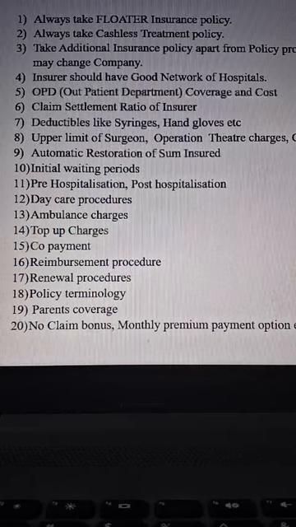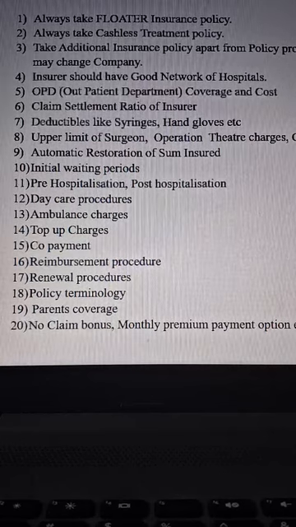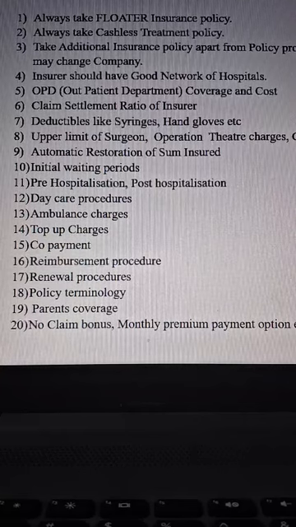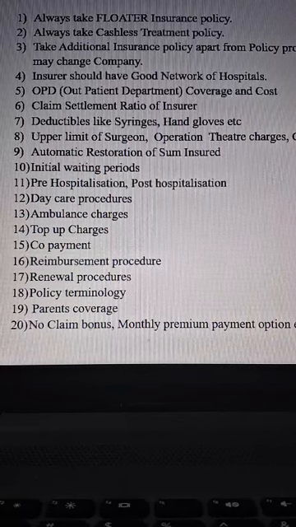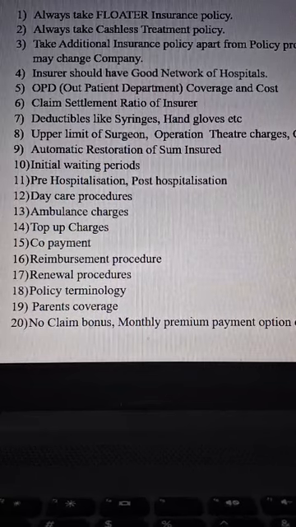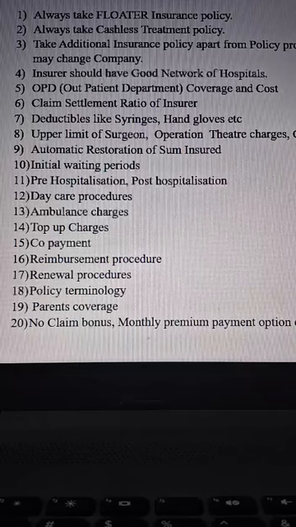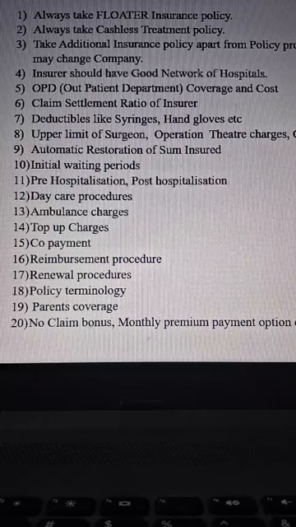Daycare procedures. Nowadays, because of modern medical treatments, in the morning a patient can be admitted, and by evening or by night he can reach back home. They will discharge. That's called daycare procedures also, whether reimbursement is there or not. Same way you have to consider all other parameters of the insurance policy.